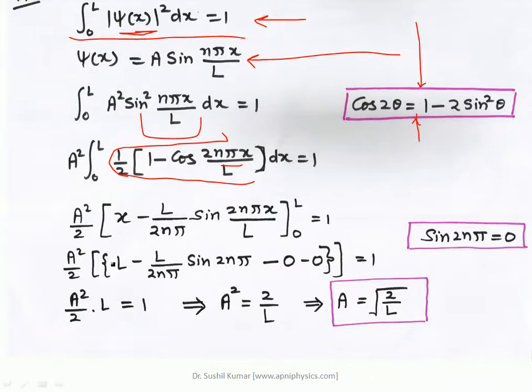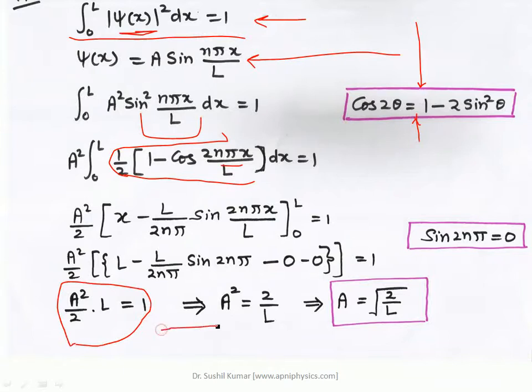So the result is A square times x by 2 minus L upon 2 n pi sin 2 n pi x upon L, with the limits 0 to L, equal to 1. When I put in x is equal to L and x is equal to 0, I observe this result: A square by 2 into L is equal to 1.